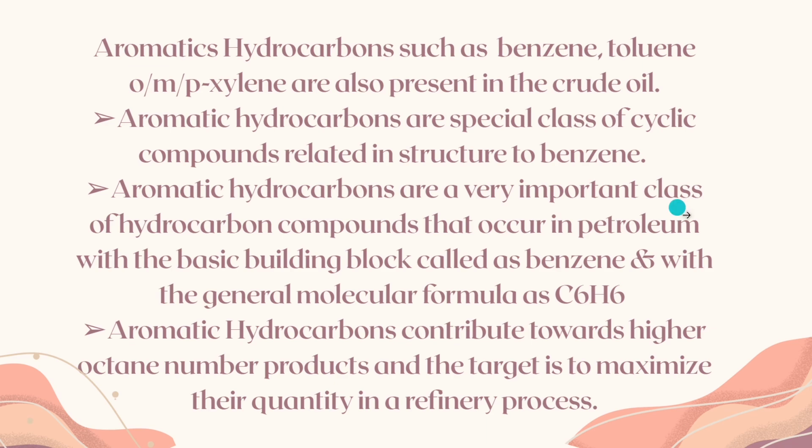Crude oil contains many types of hydrocarbons, as we discussed before. Among them is a group called aromatics. Examples are benzene, toluene, and xylene. These compounds naturally exist in crude oil. Aromatics have a ring structure, and they are all based on the structure of benzene, which is a ring made of 6 carbon atoms with alternating double bonds. So any cyclic compound that has this benzene-like structure is considered aromatic.